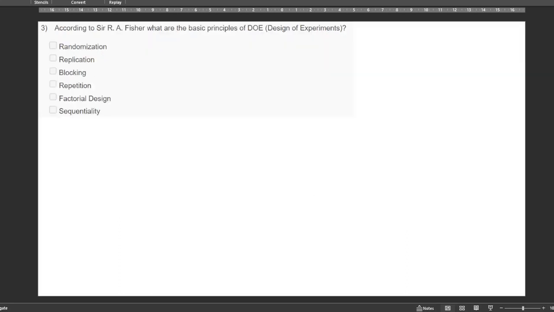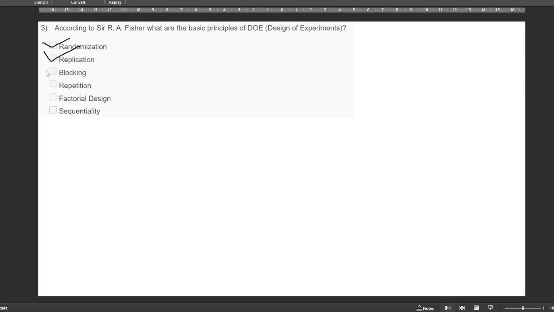Here's the third question. According to R.A. Fisher, what are the basic principles of design of experiments? According to R.A. Fisher, he has given this triangular kind of explanation where randomization means picking the samples or whatever test conditions you are going to do in a random way. It should not have any bias towards particular samples; in that case, the design of experiment fails. And also replication. Replication means we will be doing many tests to see whether the data can be replicated. In this way, we can reduce the random errors which can occur in an experiment by taking an average and standard deviation of it.